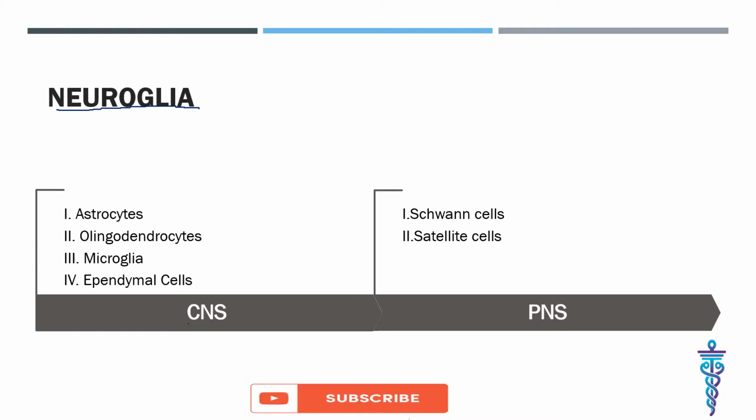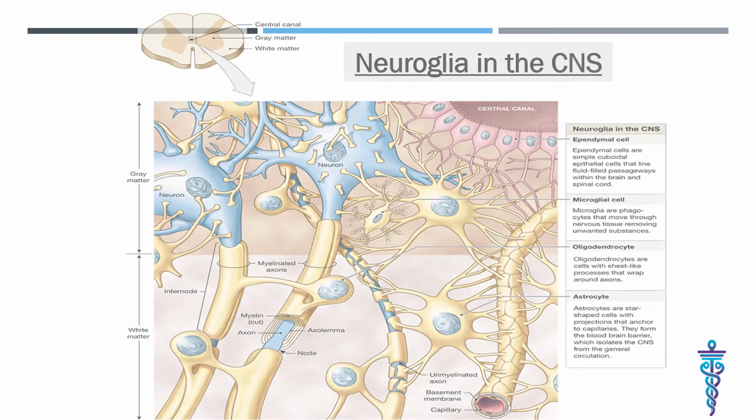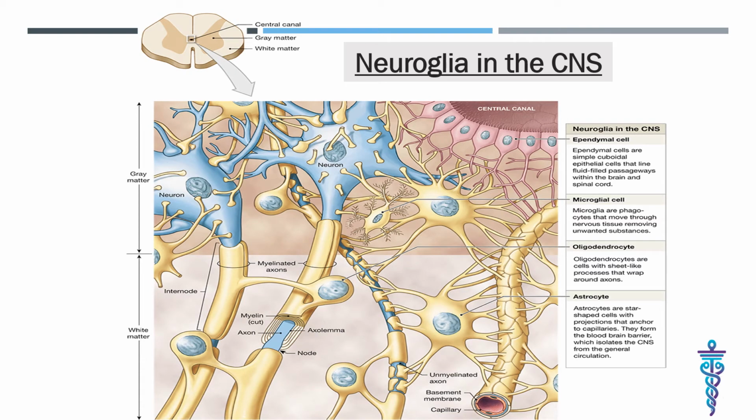Let's discuss the types of glia. Depending on the location, astrocytes, oligodendrocytes, microglia and ependymal cells are only present in the CNS, the central nervous system, whereas Schwann cells and satellite cells are present in the PNS, the peripheral nervous system. Neuroglia of the central nervous system. The first is astrocytes. They look like a star, with many processes, and are the largest and most numerous of the glia.